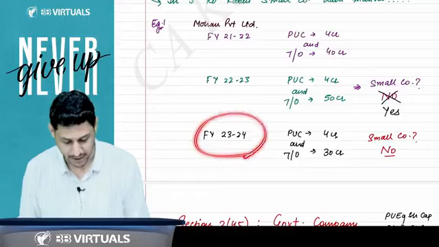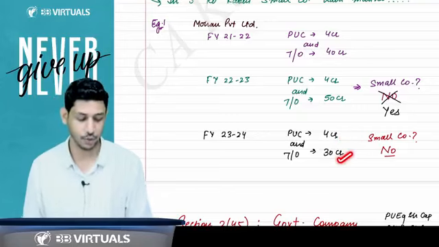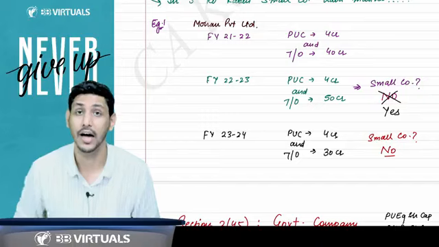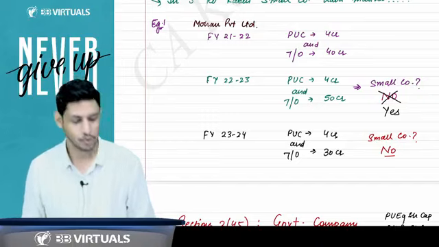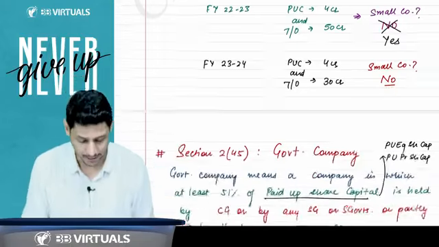Then when I come to financial year 23-24, I'll say, oh, paid up share capital is 4 crore, turnover is 30 crore, but this turnover is not relevant because we have to check the turnover of the preceding financial year. So we will say now it is a small company. No. This is the concept of small company.